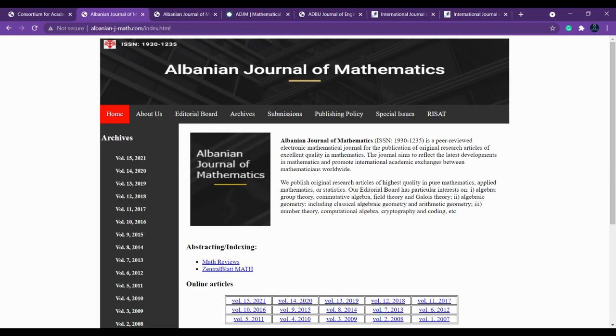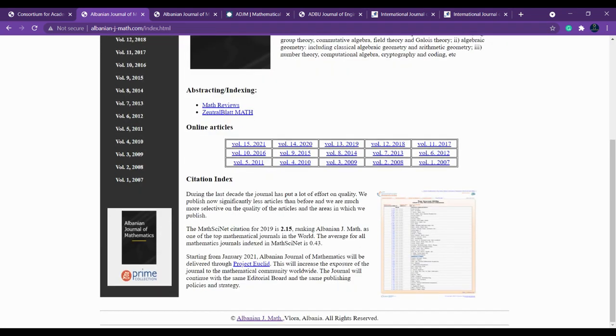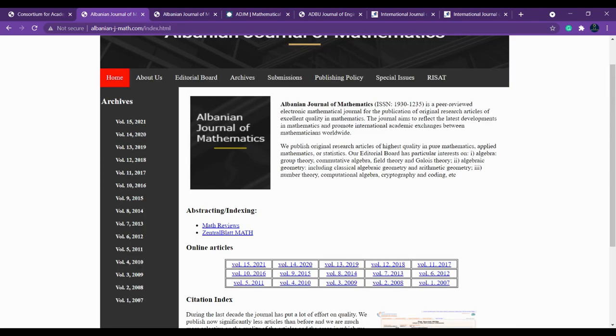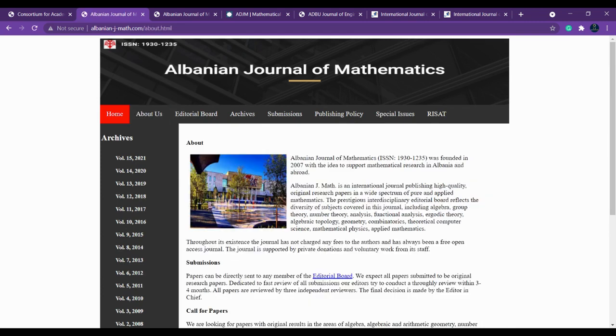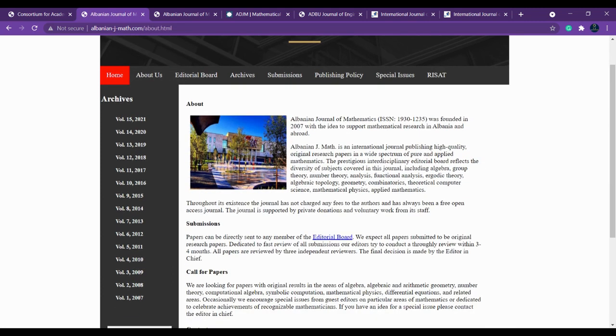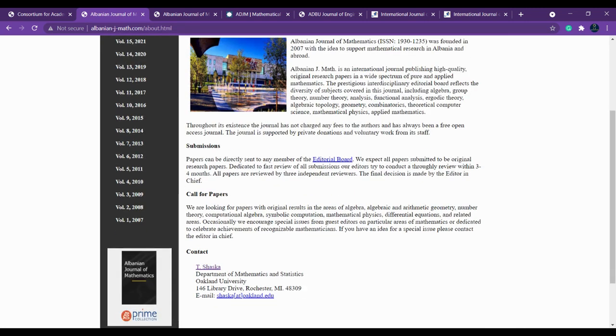What are the important things you have to check in every journal? That is the scope of the journal, the frequency of the journal, and whether they are asking for any money, like publication charges. And finally you have to see the impact factor they have, and how many weeks they take to review your paper and get back to you, because you have to wait till that.